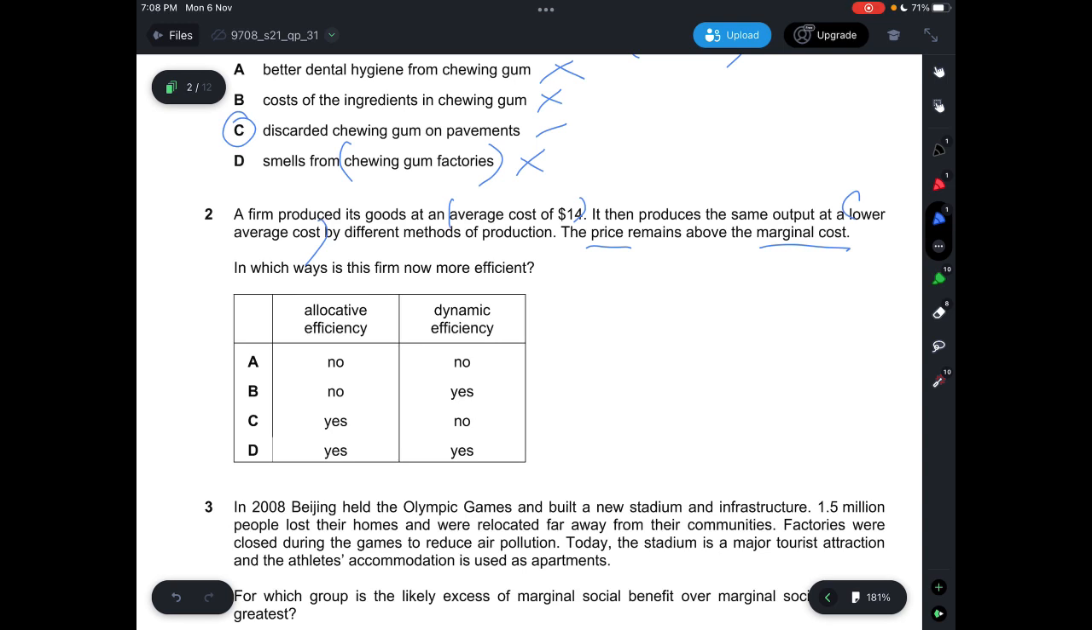That tells you that there is definitely no allocative efficiency, because allocative efficiency is when P equals MC. But here it already tells you clearly that the price is above the marginal cost, so P is more than MC. So we can directly rule out allocative efficiency, so C and D are wrong. But it did mention that there is a lower average cost at the same output by different methods of production. That means that there is dynamic efficiency. So there's no allocative efficiency and there is dynamic efficiency. Therefore, the answer is B.